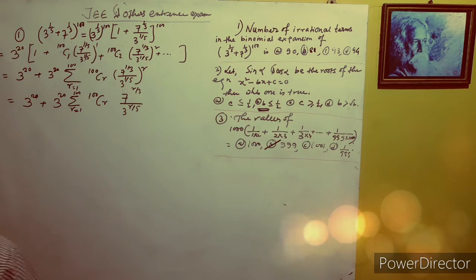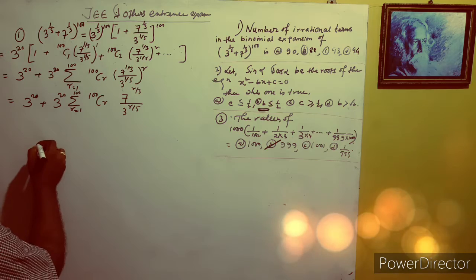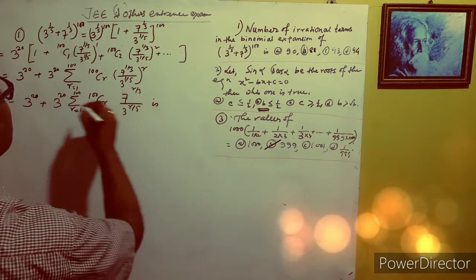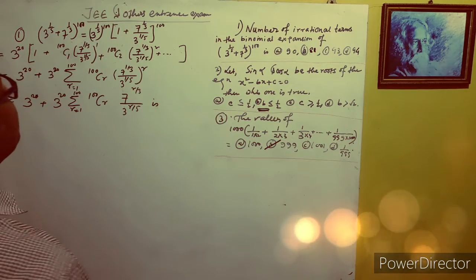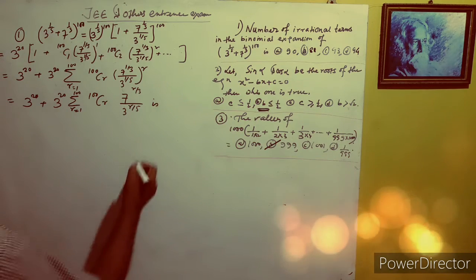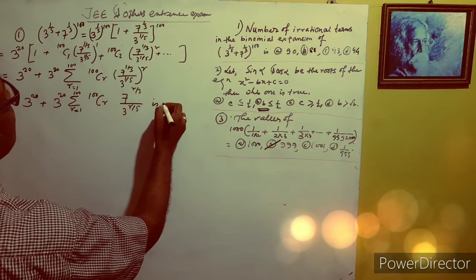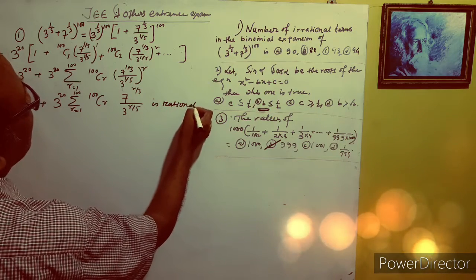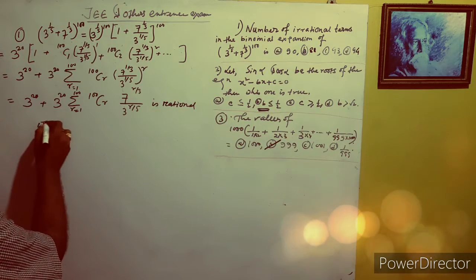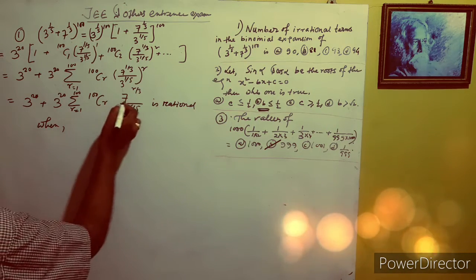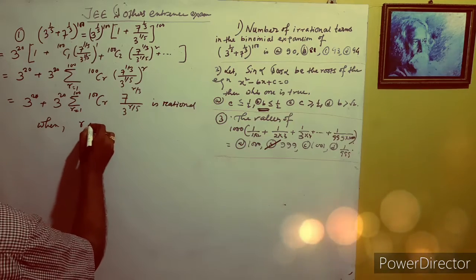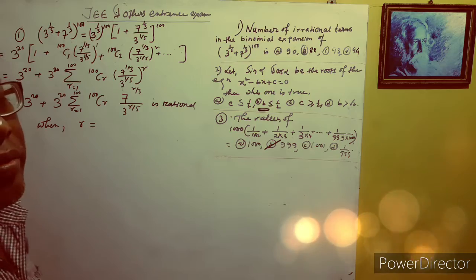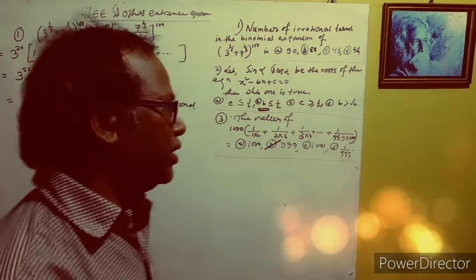Okay, therefore this expression will be rational when r is a multiple of both 3 and 5, so the LCM of 3 and 5 is 15.